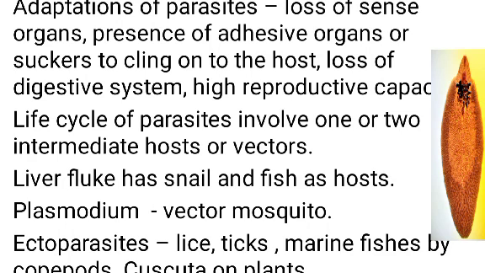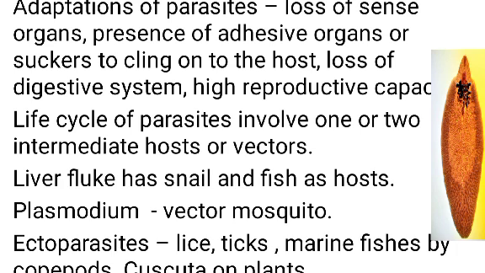As the parasites are getting the digested food material from the host body, digested nutrients from the host body, they have no need of any digestive system to digest the food. So loss of digestive system in the parasites, and they are having high reproductive capacity. These are some of the adaptations which are seen in the parasites in order to help them to survive in the host body.